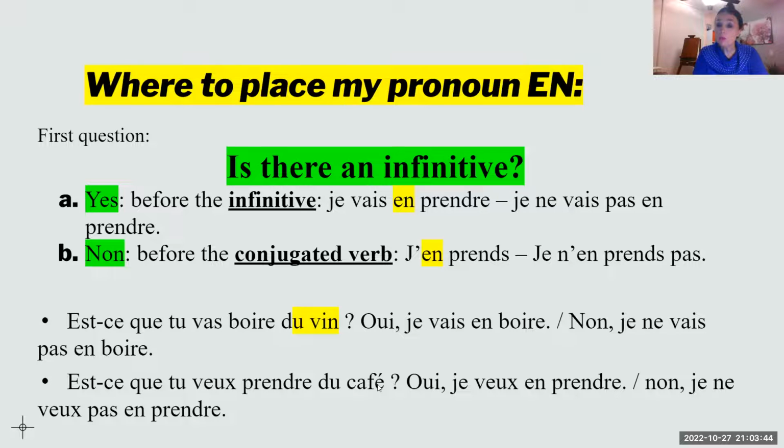Est-ce que tu veux prendre du café? Do you want to have some coffee? Do I have an infinitive? Yes, it's here, prendre. So therefore, oui, je veux en prendre, or non, je ne veux pas en prendre.